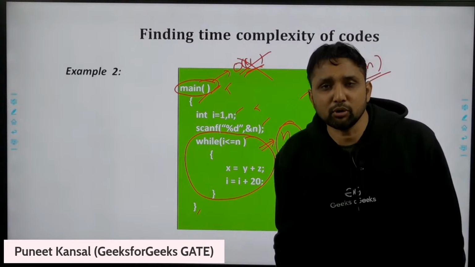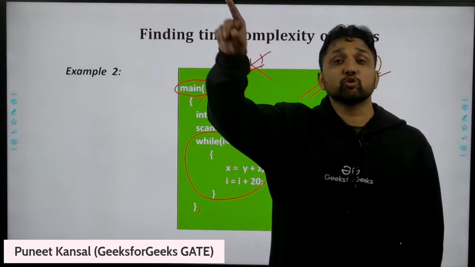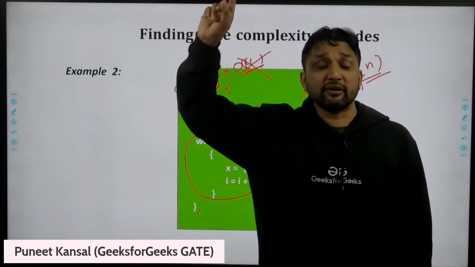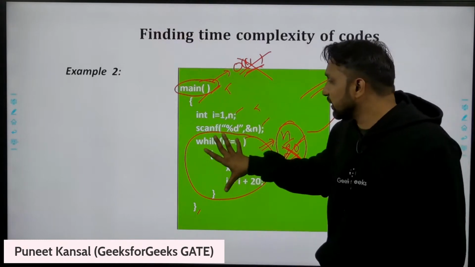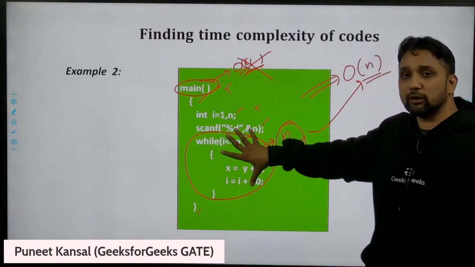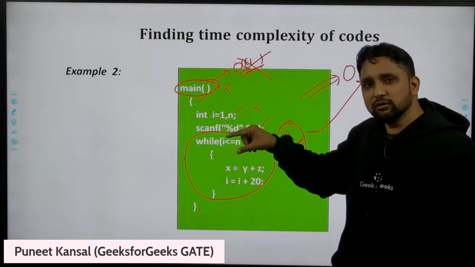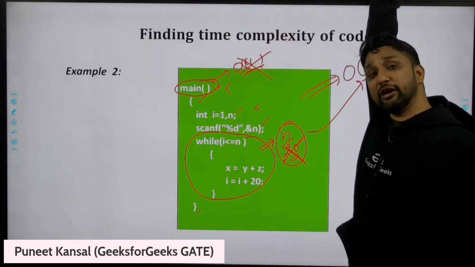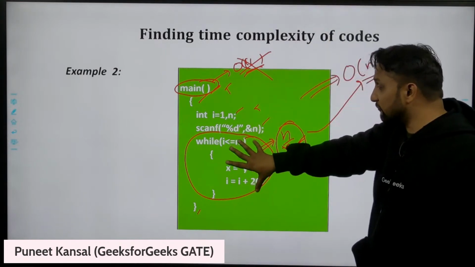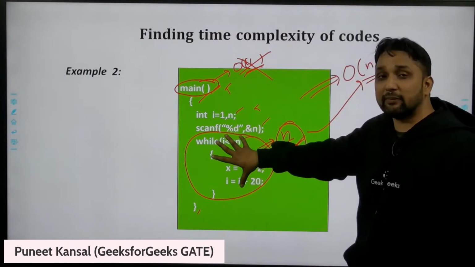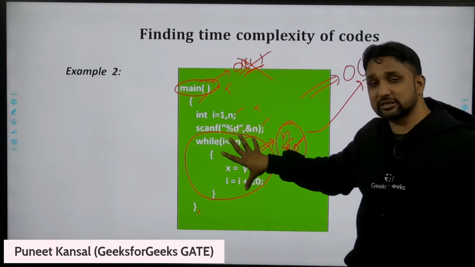How large? N tends to infinity. If somebody asks me the time complexity of this algorithm, I will put the n value first 1, then 2, then 3, up to infinity, and then only try to find out how much time this code is taking.